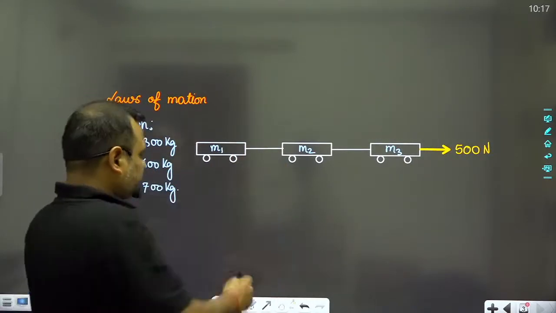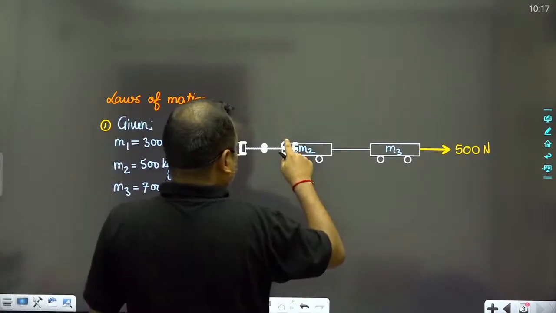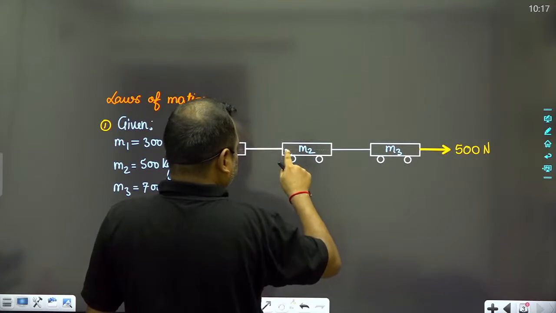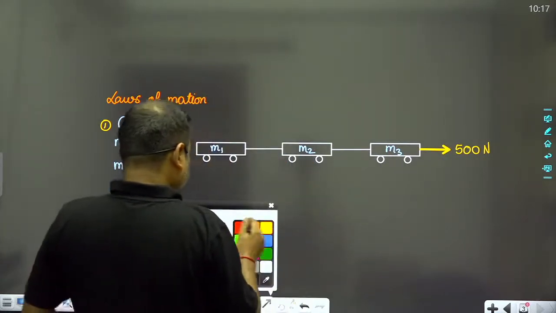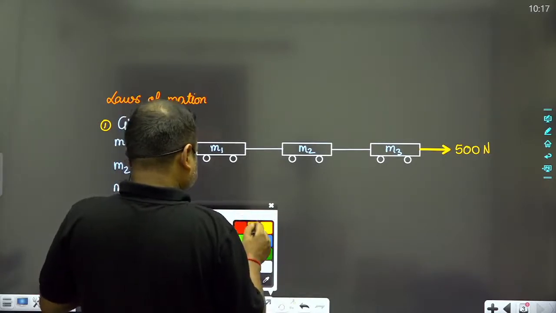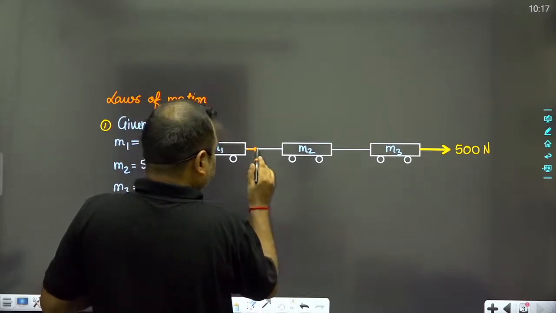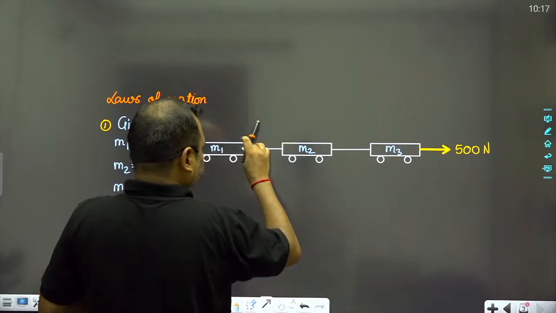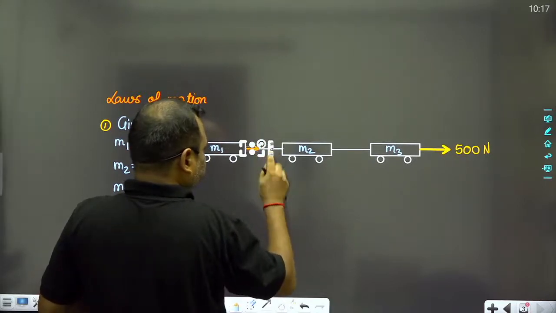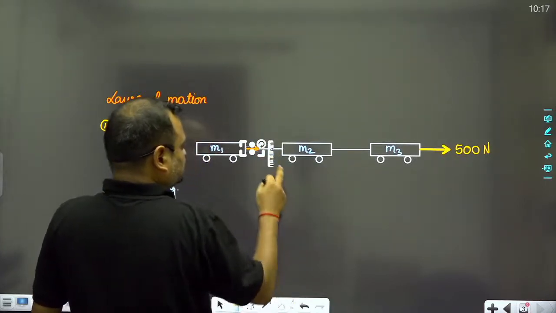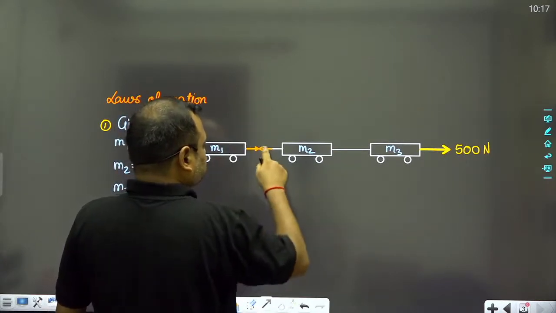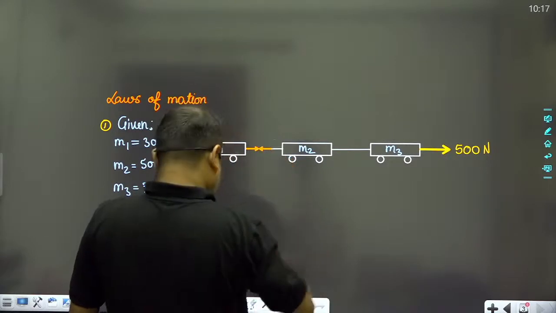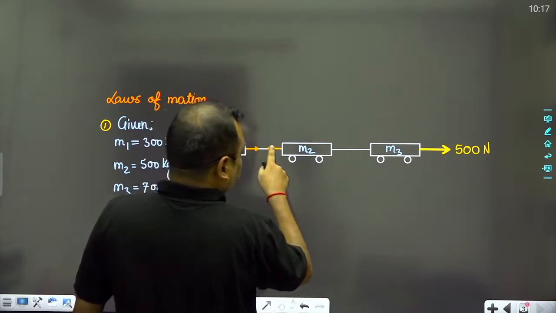This string will possess some tension, and the tension will be shown like this, because the tension is shown away from the object.